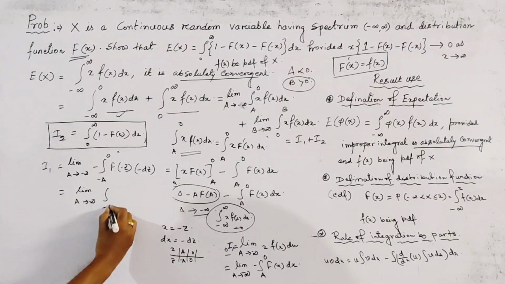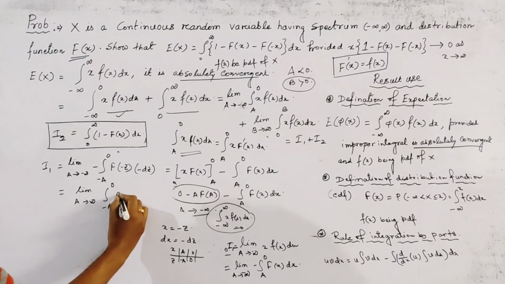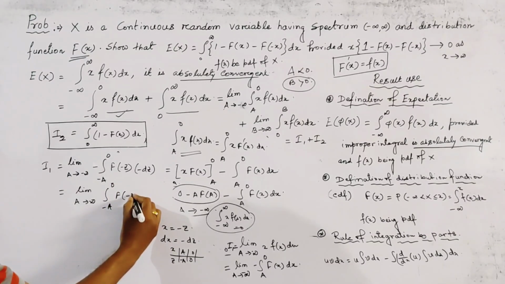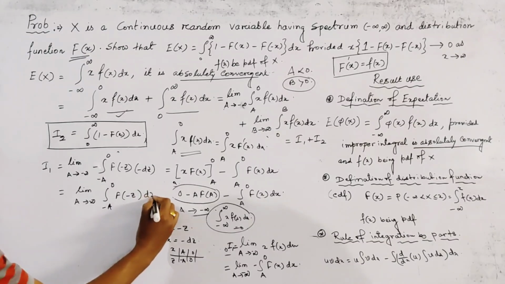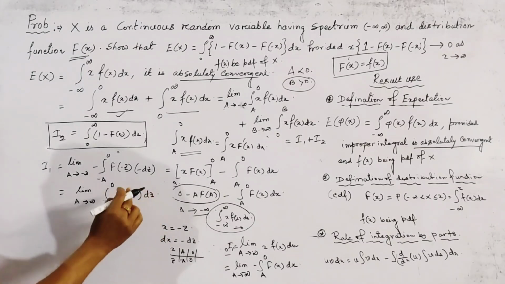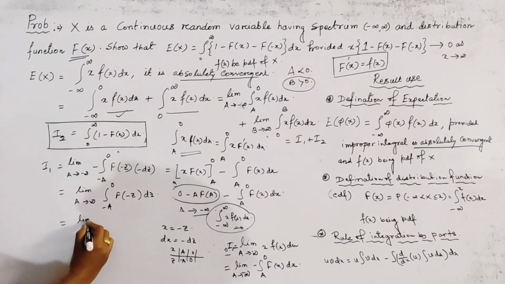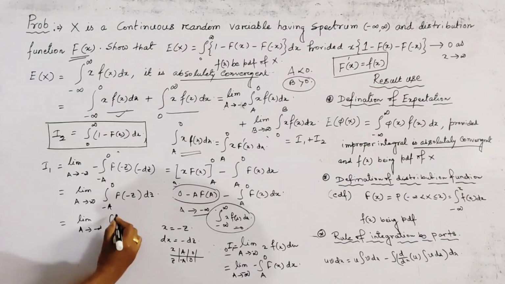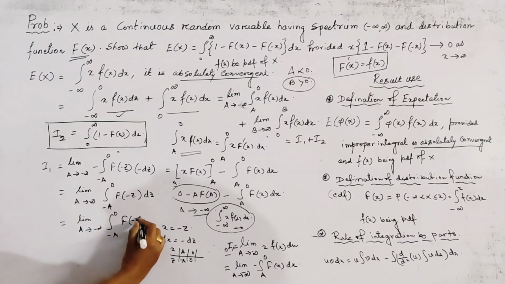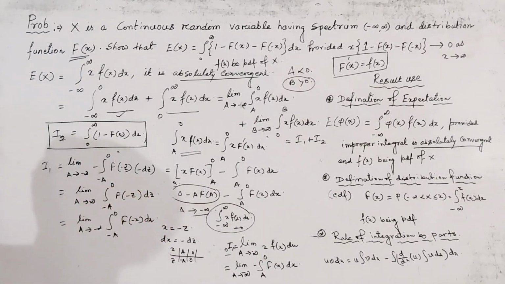So we get minus a to 0 F of minus z dz, and we can write this integration by changing the variable: limit a tends to minus infinity, minus a to 0 F of minus x dx.